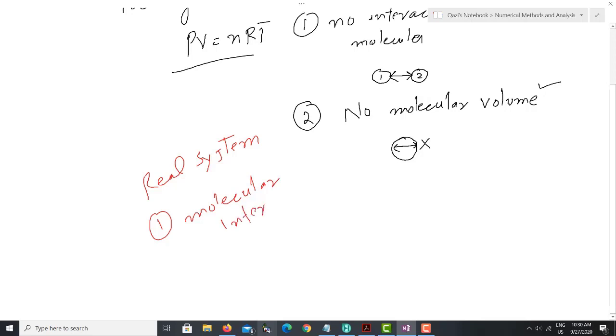Molecules do interact with each other. And second, you must have molecular volume. Molecules do have some volume.